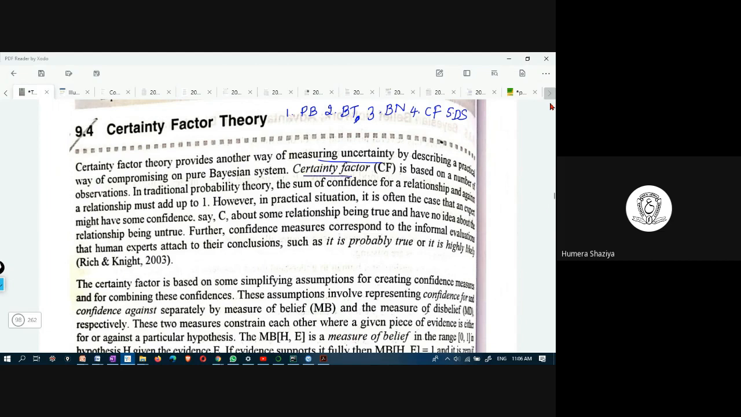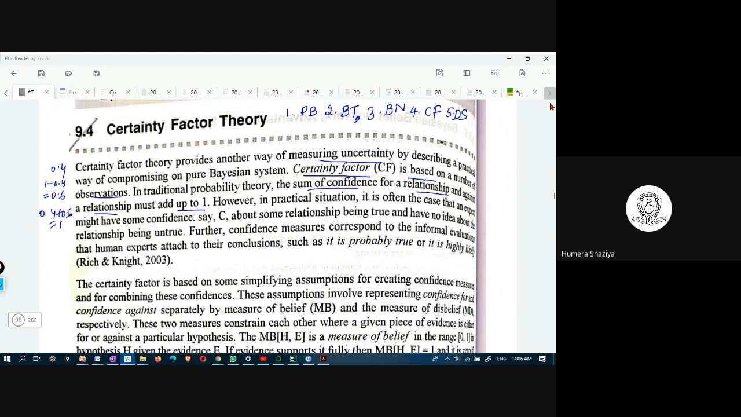Certainty factor, CF, is based on the number of observations. In traditional probability theory, the sum of confidence for a relationship and against a relationship must add up to 1. If we say that the probability of getting an earthquake is 0.4, apparently the probability of not getting an earthquake is 1 minus 0.4, which is equal to 0.6. So total 0.4 plus 0.6 is equal to 1.